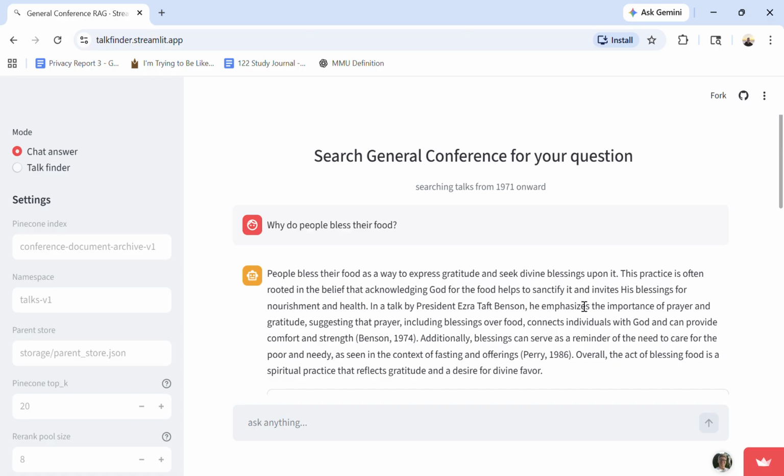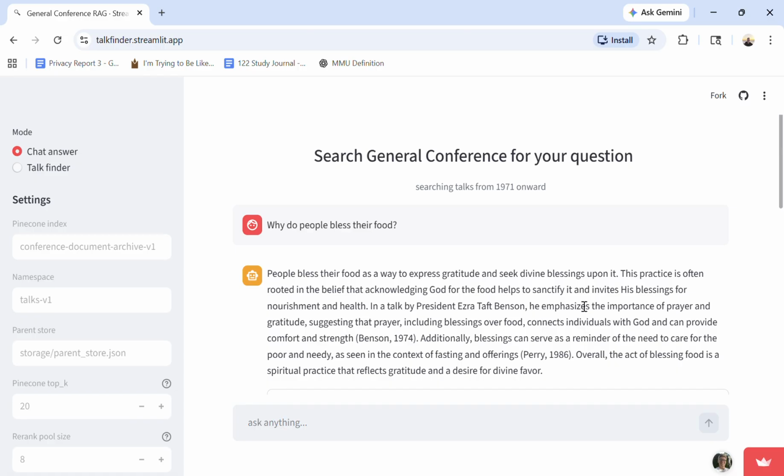which I use later. The flow for this project is that a user asks a question to the chat here. That question is embedded using OpenAI's version 3 embedding model, which is then sent to my vector database. I'm using Pinecone to return the top 20 child chunks related to my question.